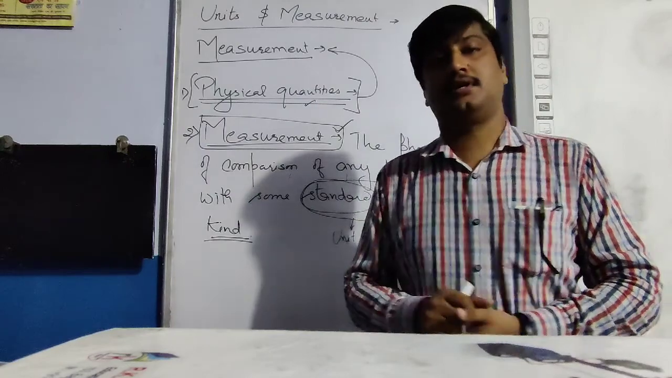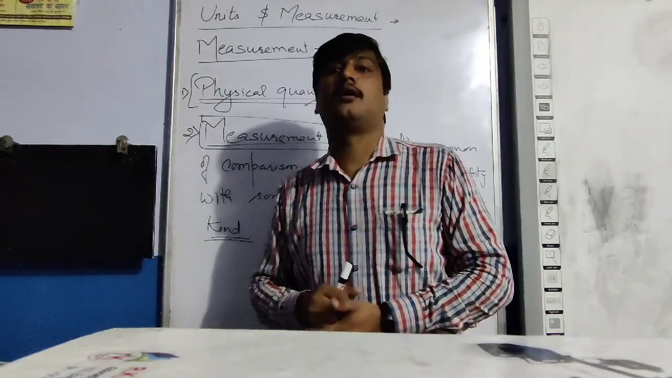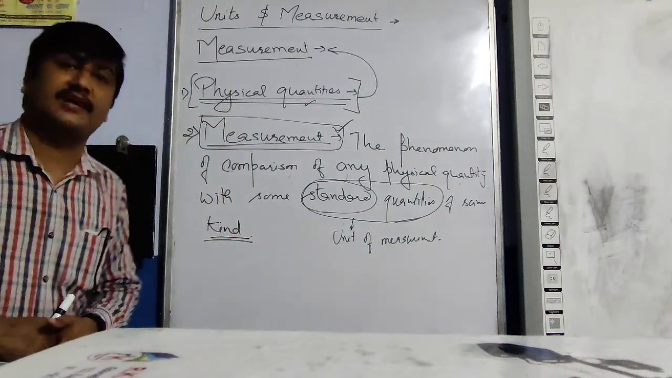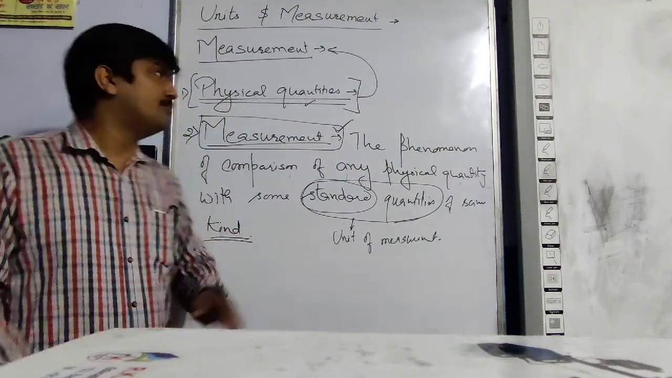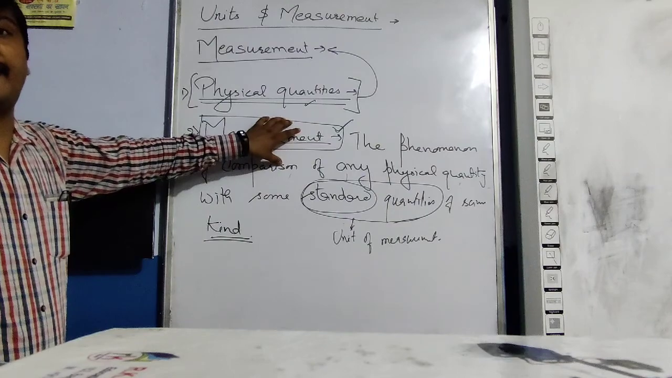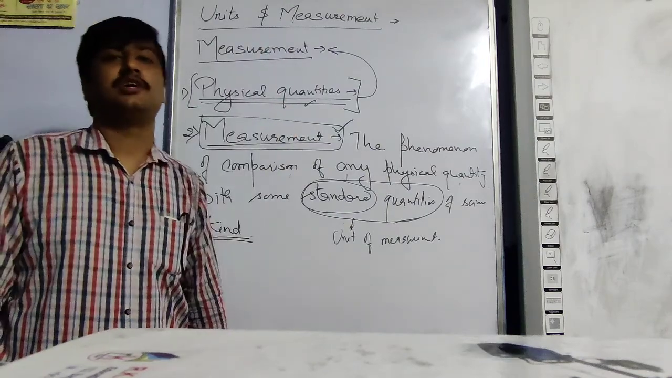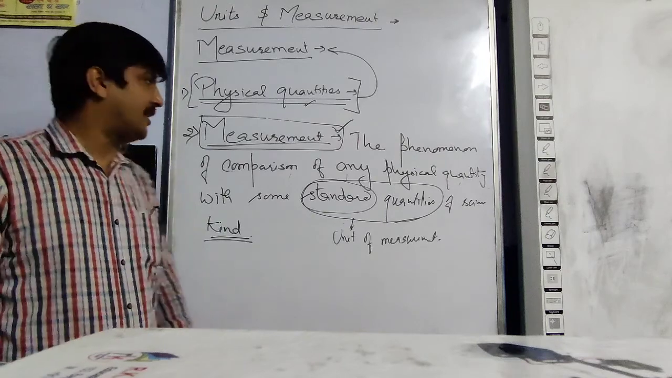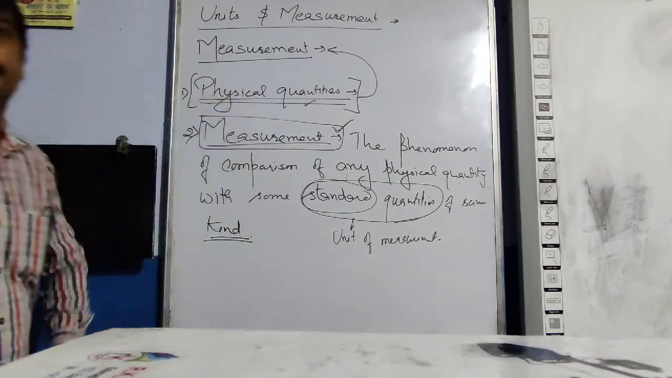So measurement, expressing in number, is one of the most important aspects of life, and we say that measurement is required not in science only, but in every field of life, and that is the role of the measurement.